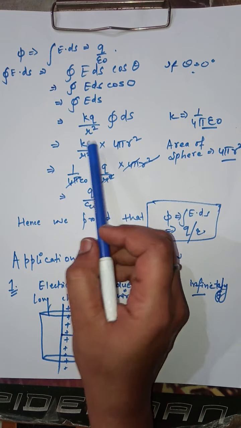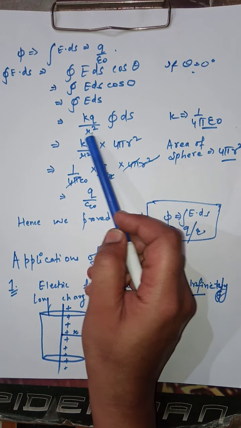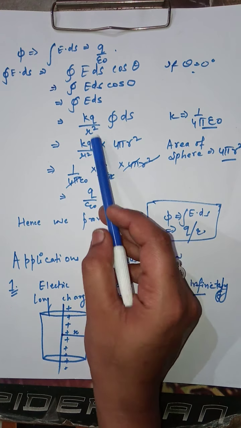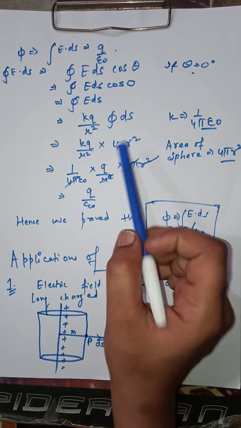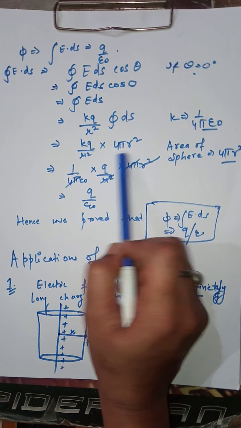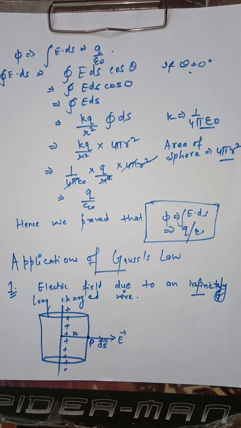Now we can write this as kq by r square multiplied by integral of ds, which has the value equal to the area of the sphere, that is 4 pi r square.